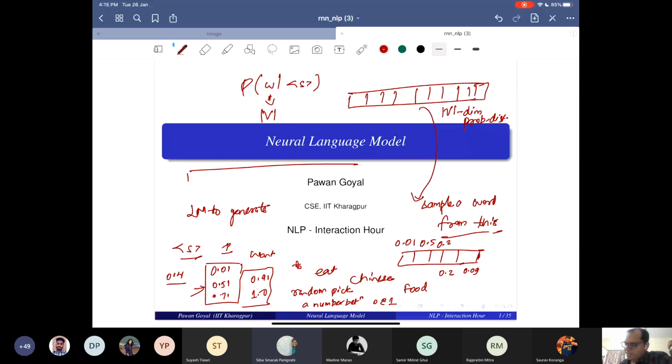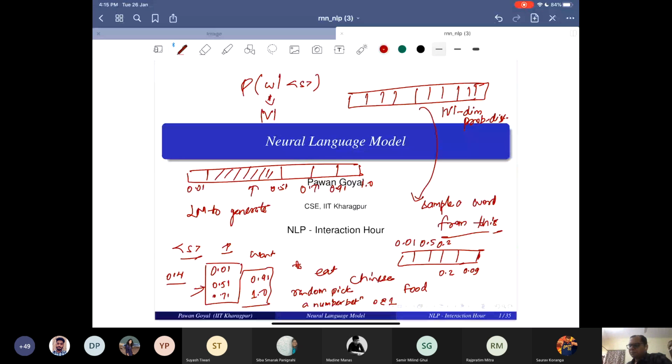Yeah. So you have just taken the cumulative probabilities. Up to 0.01, you will choose the first word. From here up to 0.51, you will choose the second word. Up to 0.71, third word, 0.91, fourth word, and up to 1.0, fifth word. So you have the intervals.